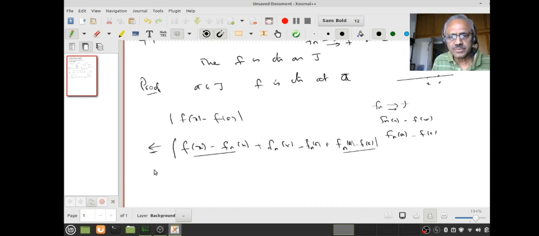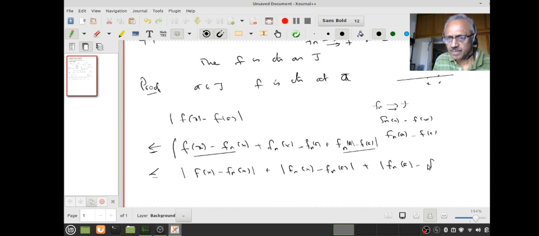Then what do you think I will do? I can write the triangle inequality, that is mod fx minus fn of x plus fn of x minus fn of a plus fn of a minus f of a. So far I have not used anything to do with n, epsilon, nothing. This is just the triangle inequality. You got it, right? Now what do I want to say? I want to say this is less than epsilon if x is in J and the distance between x and a, that is mod x minus a, is less than delta. That is at the back of my mind. You follow that? So I want this to be less than epsilon. So what is the easy way?